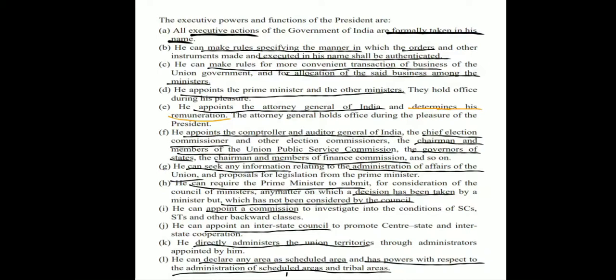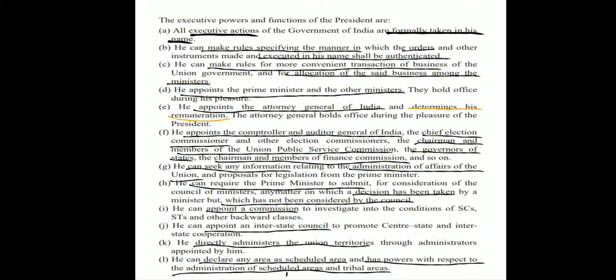See, all executive actions of the Government of India are formally taken under the President's name. The President can make rules specifying the manner, the order, in which everything executed in his name shall be authenticated. Then he can make rules for more convenient transaction of business and for allocation of the said business among the ministers. So he can make rules for these two, and the third point was that executive actions are formally taken in his name.